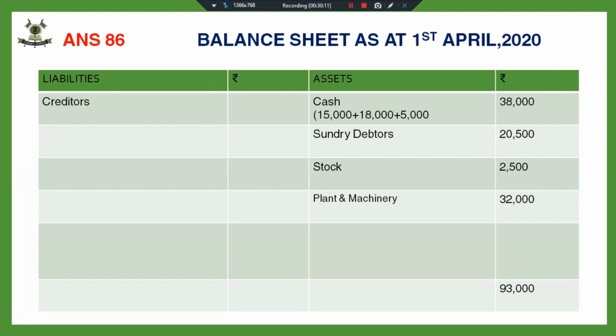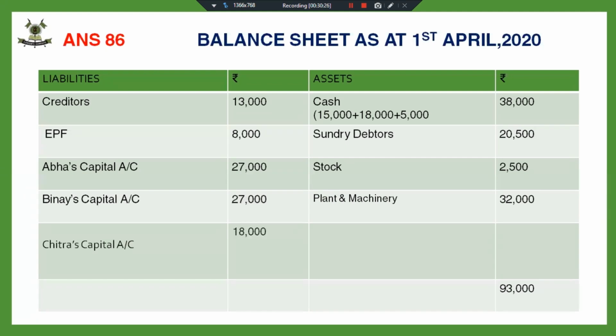Creditors, there is no change in the value of creditors. Employees Provident Fund will also remain as it is. Workman compensation reserve will not appear, and partners' capital accounts will appear in the new profit sharing ratio. After adjustment, their capital account balances were 27, 27 and 18. So my balance sheet is equal. Fine. I hope these are the capital adjustment cases.